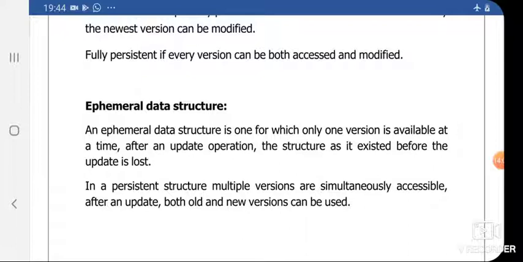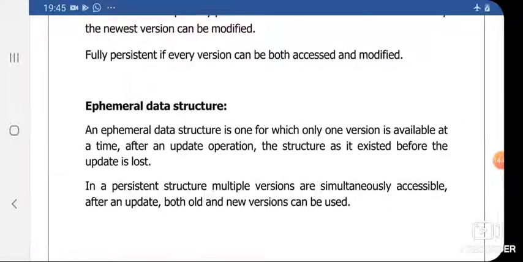Okay, in case of persistent data structure, if we modify the data structure, its previous version as well as the latest version is available for us. That is, in persistent data structure, multiple versions are simultaneously available and accessible, and after an update operation we can still use the old as well as the new version. But in ephemeral data structure, only one version is available at a time. Okay, so this is about ephemeral data structure.